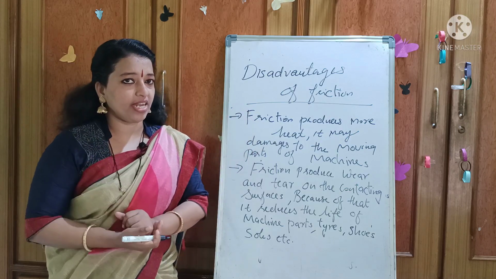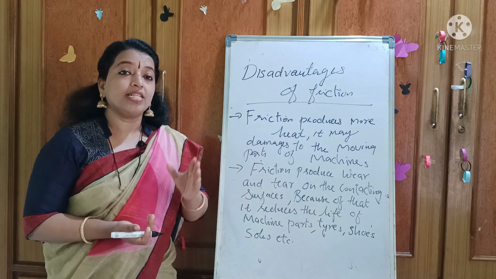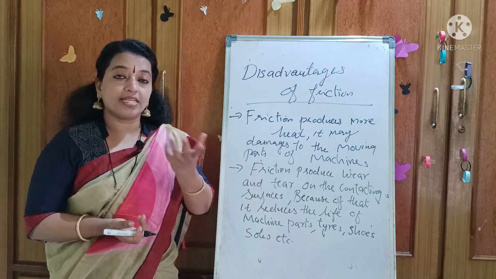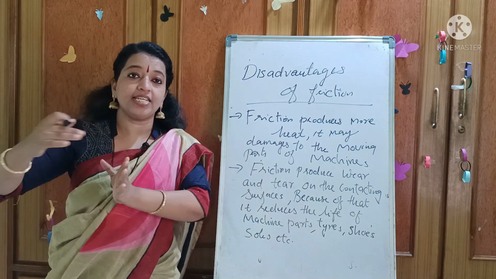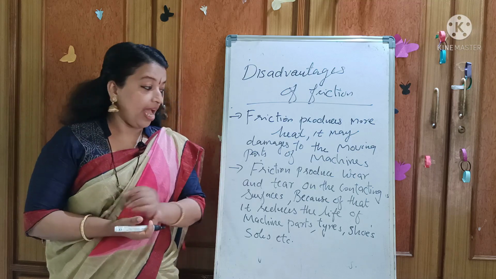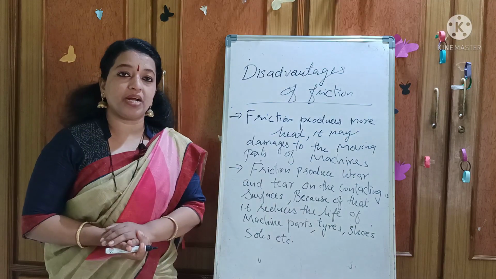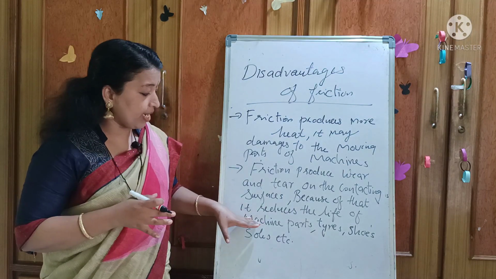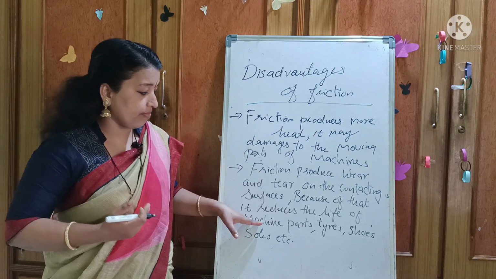So is it a disadvantage? Yes. And it also causes wear and tear to the machine parts. Tires also slowly get damaged. Right. These shoe soles, machine parts, in these cases these are all contacting surfaces only. Machines are always in contact with the ground or somewhere.